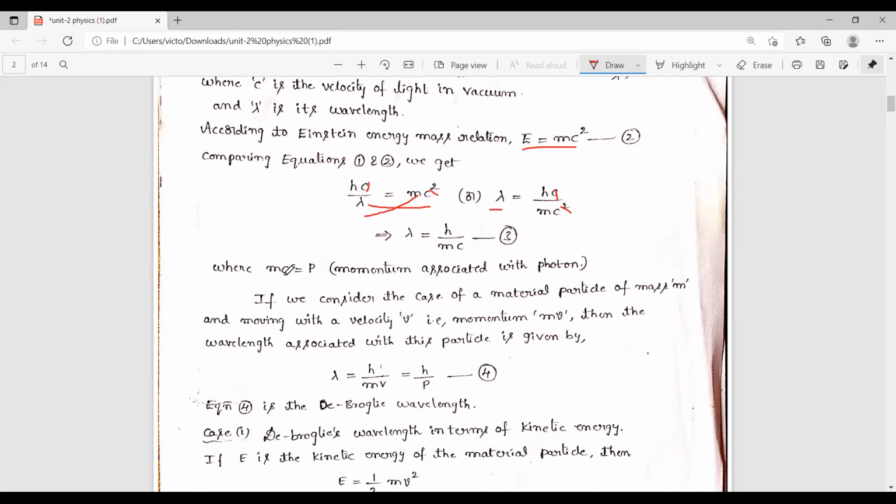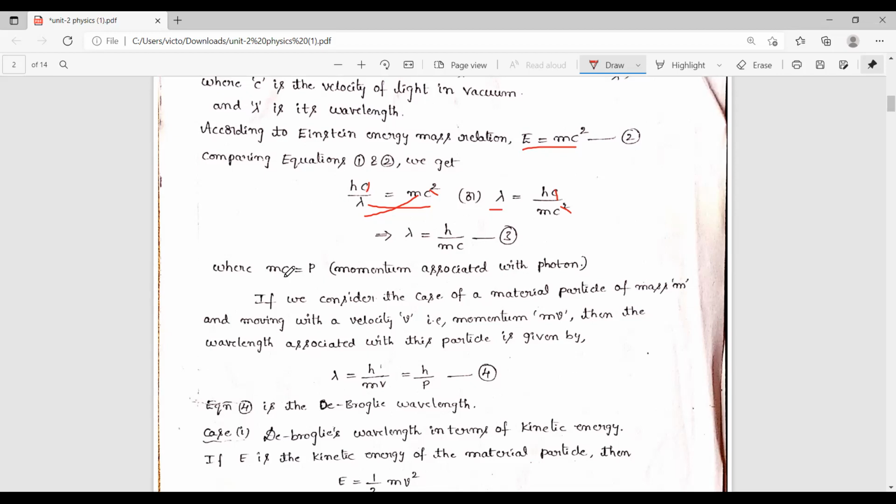So what is c here? Actually c is the velocity of light. It is a constant. Its value is equal to 3 into 10 power 8 meter per second. The product of mass and the velocity is nothing but momentum. So here the photon is the particle, and this is the momentum associated with the photon.